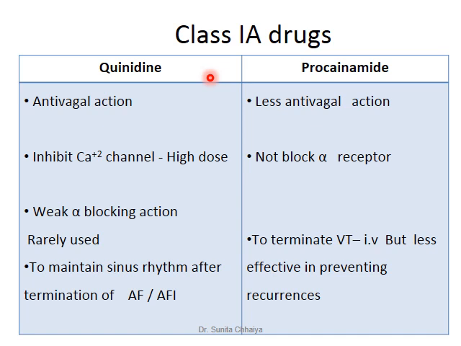Quinidine is a derivative of the cinchona plant, as we know that it is an anti-malarial group of drugs. Its anti-malarial action is less in comparison with quinine, but the adverse effect produced with quinidine is known as cinchonism. Additional actions are associated with quinidine: it also has antivagal action, so it produces anticholinergic side effects. At higher dose, it also inhibits the calcium channel, and it also has weak alpha blocking property, so it is able to produce a hypotensive effect.